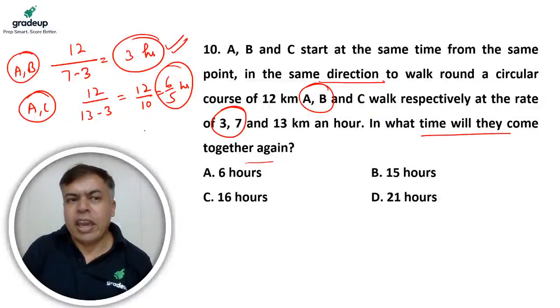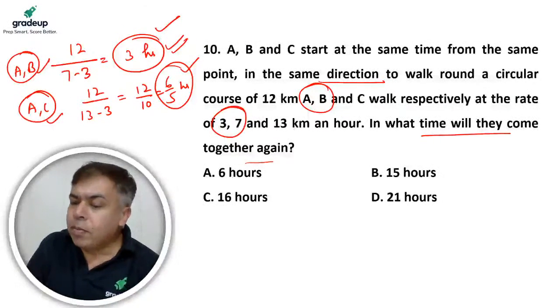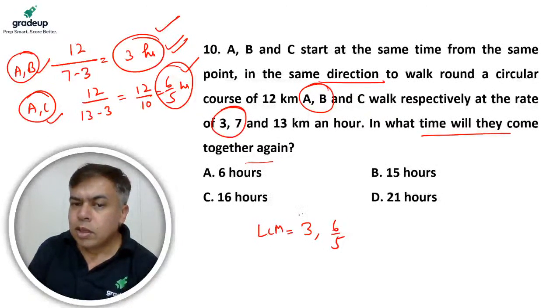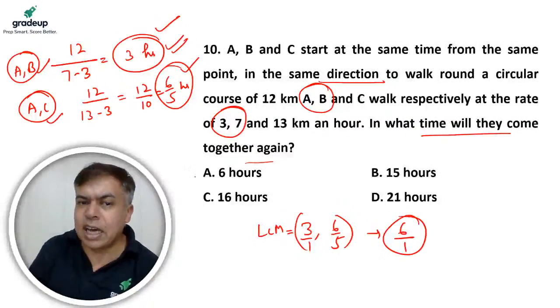Right? Now, A is meeting B after every 3 hours, A is meeting C after every 6 by 5 hours. So what will be the meeting point of all? So it will be the LCM of 3 and 6 by 5. LCM of the numerators divided by HCF of the denominators, because here the denominator is 1, right? So 6 should be the answer.